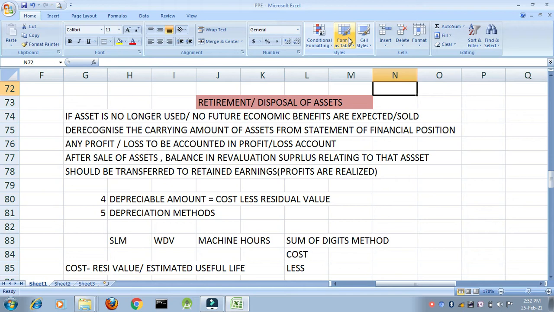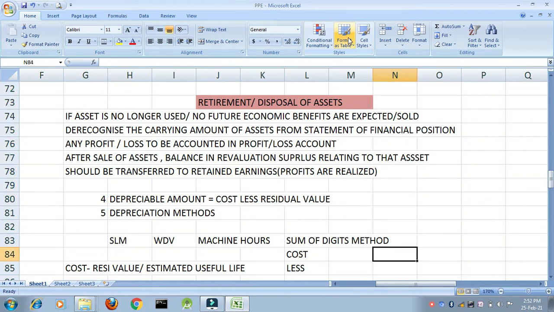Suppose if the asset is sold, then in that case the balance from revaluation surplus should be transferred to the equity shareholders, that is, it will be transferred to the retained earnings. Why am I doing this? Because revaluation surplus is unrealized profit, but as soon as I am selling the asset, it becomes my realized profit and hence I transfer it to the equity shareholders funds, that is retained earnings. I hope this is very clear.